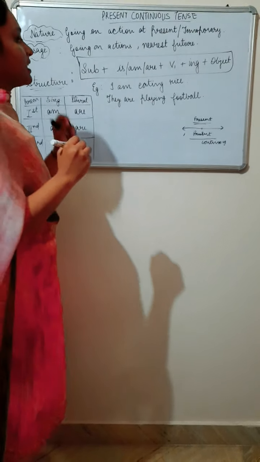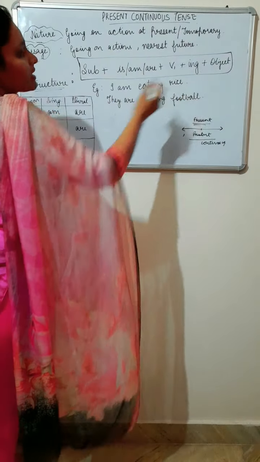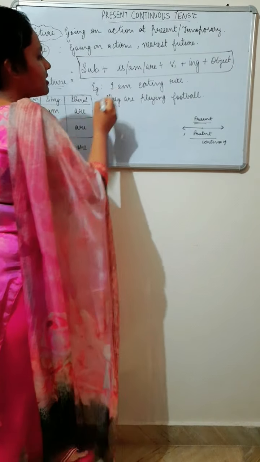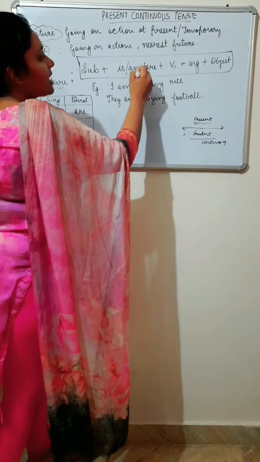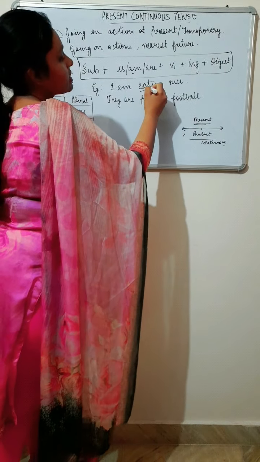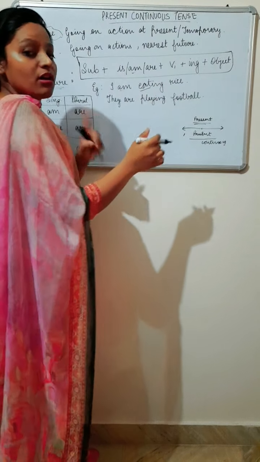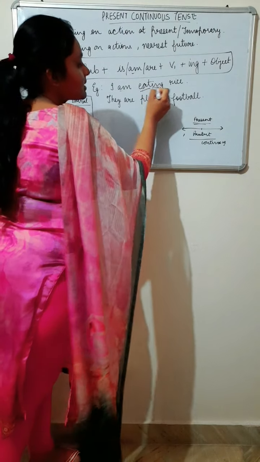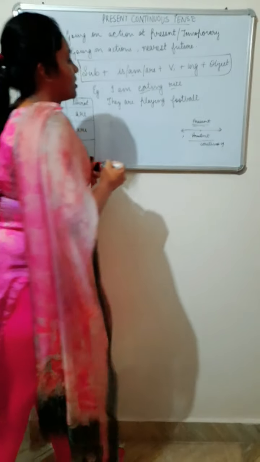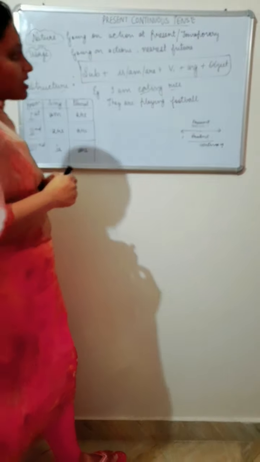Okay, so let us see examples. I am eating rice. Here I is the subject, am is the helping verb, eating: eat is the verb first form and I use plus ing, and rice is the object.